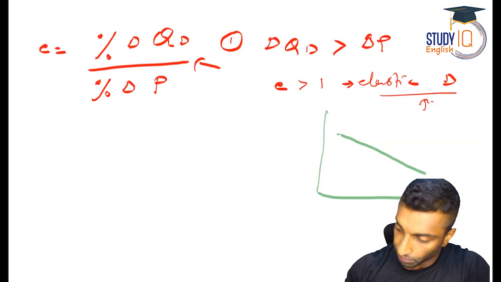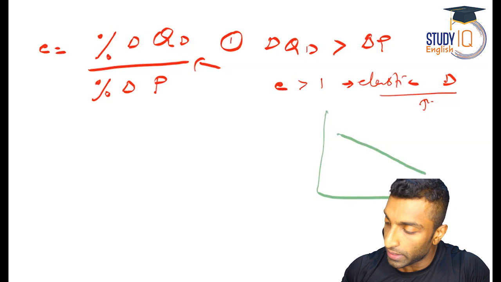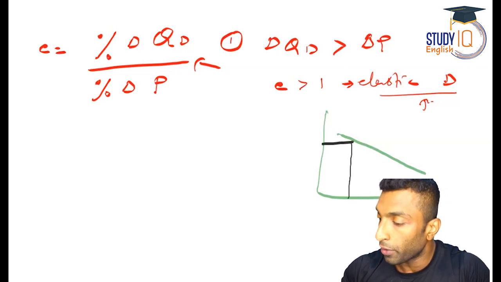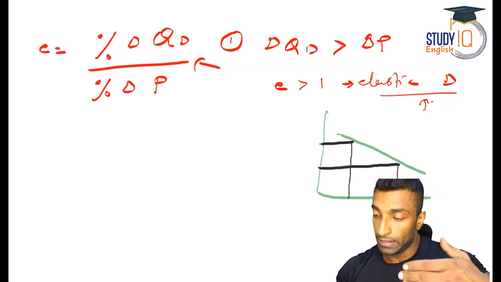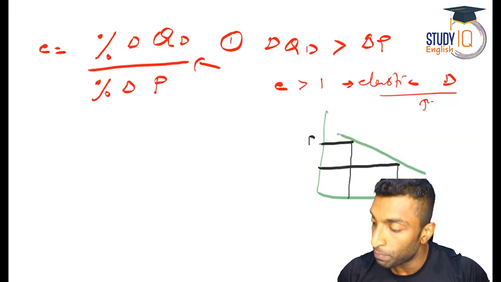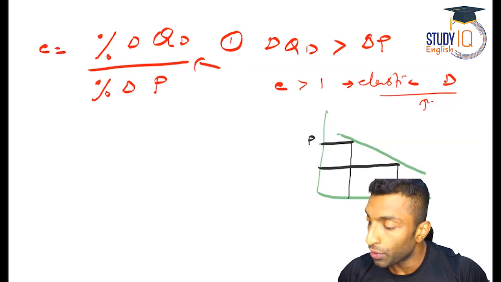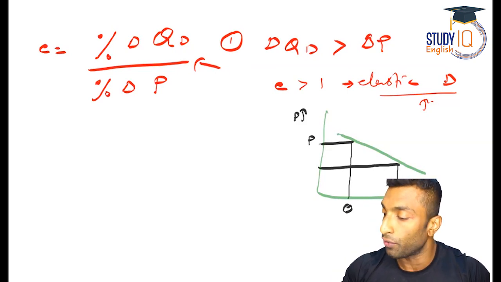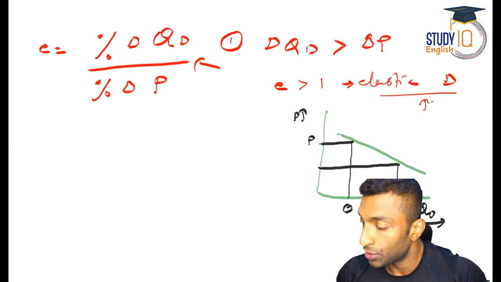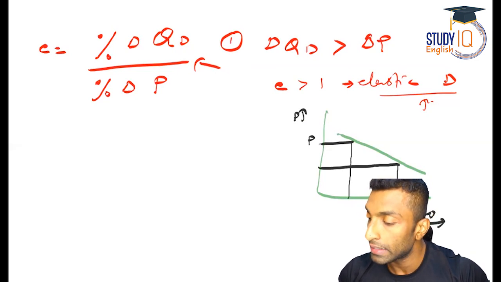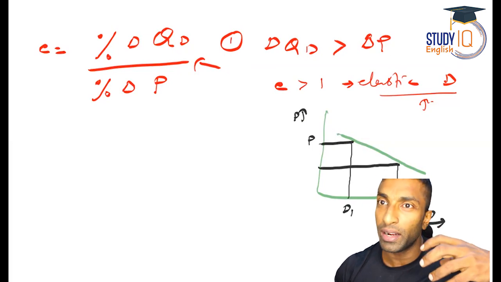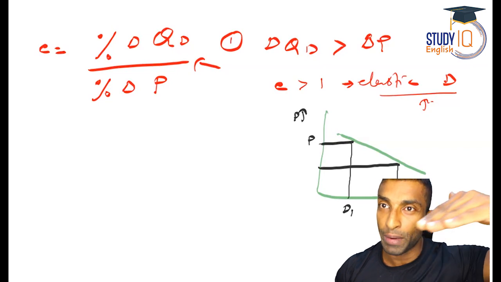So you can see here, I'll just take 2 points. This is 1 point, I'll join here. Another point, I'll join here. Guys, you can see here the price is P1, and then Q is the quantity demanded. On the y-axis, you will go for price. On the x-axis, you will go for quantity demanded. So when the price is P, quantity demanded is, let's say, D1. So D1 quantity was demanded when the price was P.